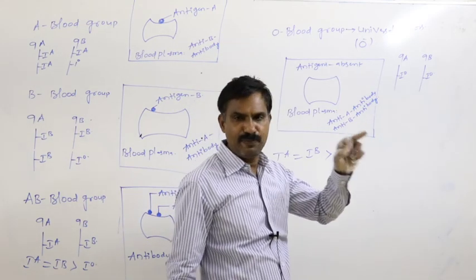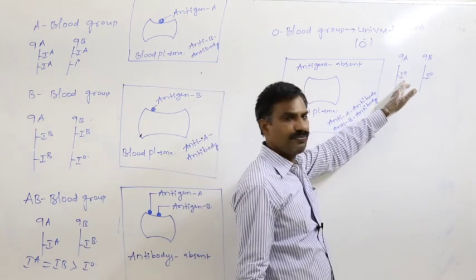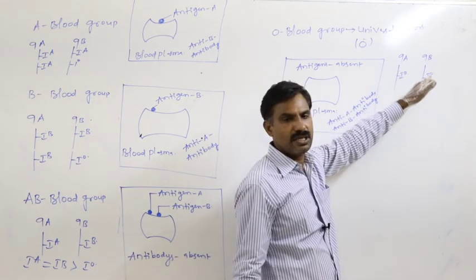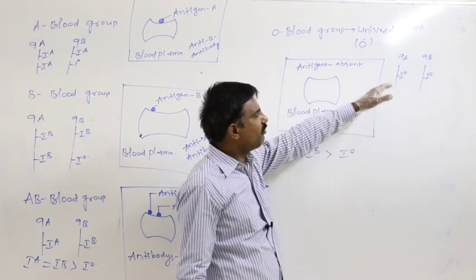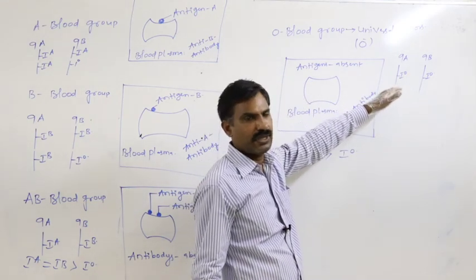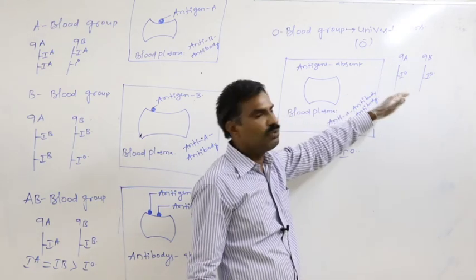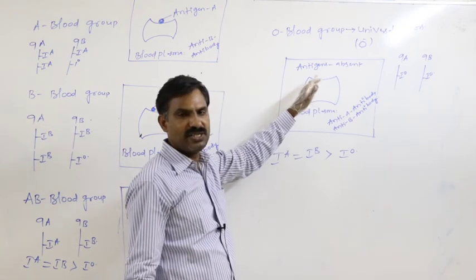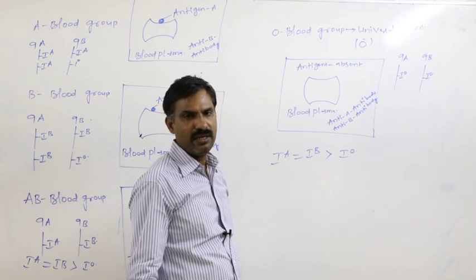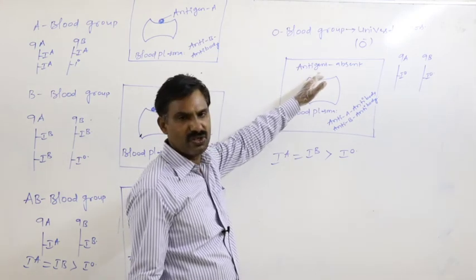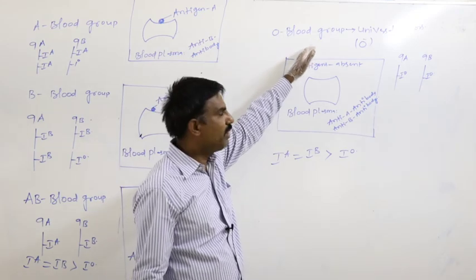If in a given person on the 9th A IO, on the 9th B also an IO allele is present, definitely both IO alleles are recessive. These two alleles are also not able to get involved in the synthesis of antigen A or antigen B on the surface of the RBC. By that way, antigen formation does not take place. By that way, the blood group is finally the O blood group.